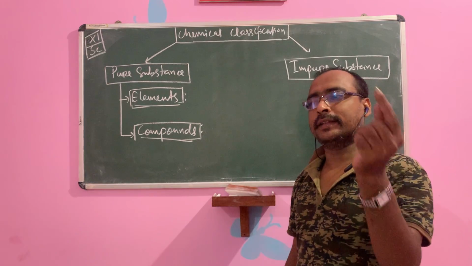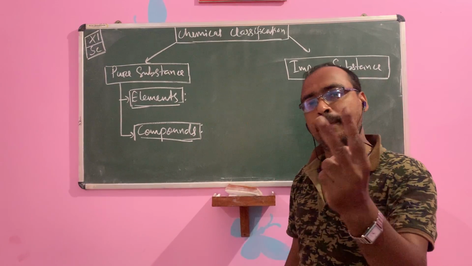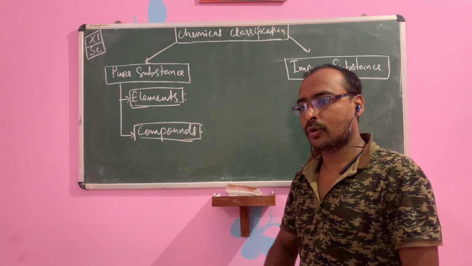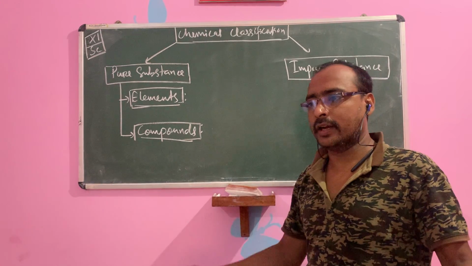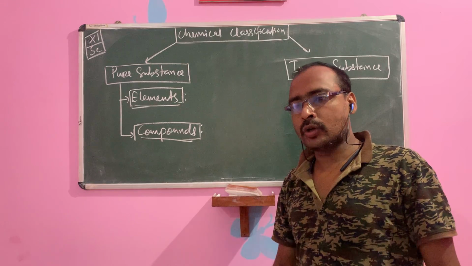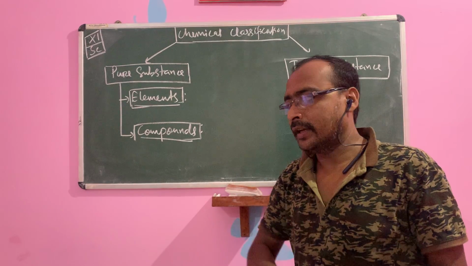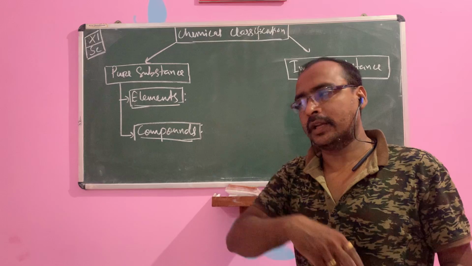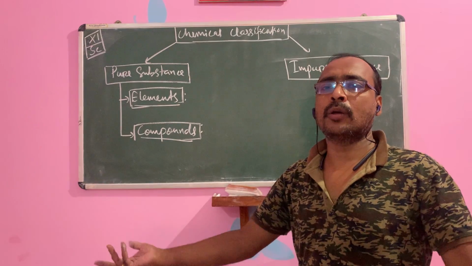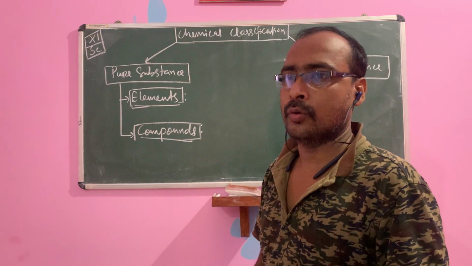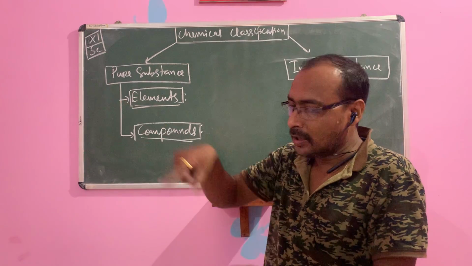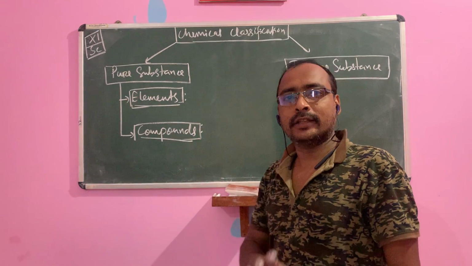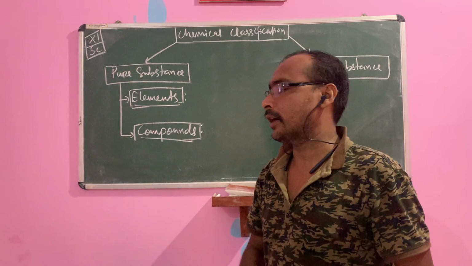If you take part of that element, the gold atom, they have the same chemical and physical properties, because gold atom and gold element are the same thing. So if you take gold element in a chemical reaction and gold atom in the same chemical reaction, they will form the same product. Gold element is a family, but gold atom is a family member. I think all of you are clear about element and atom.